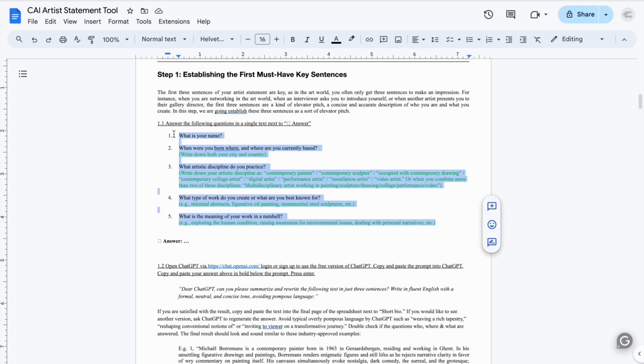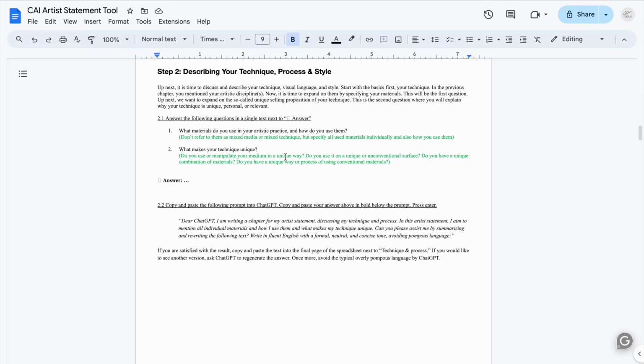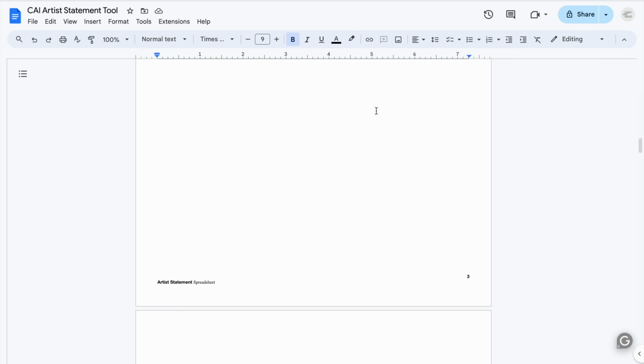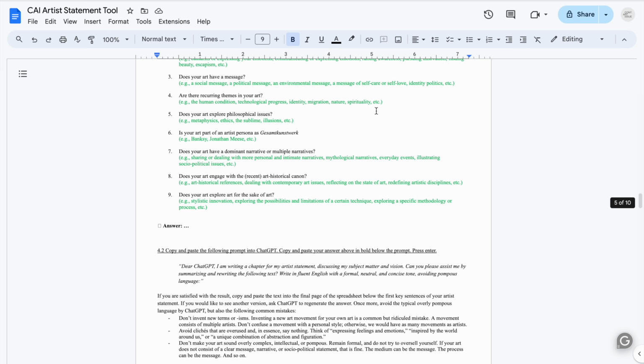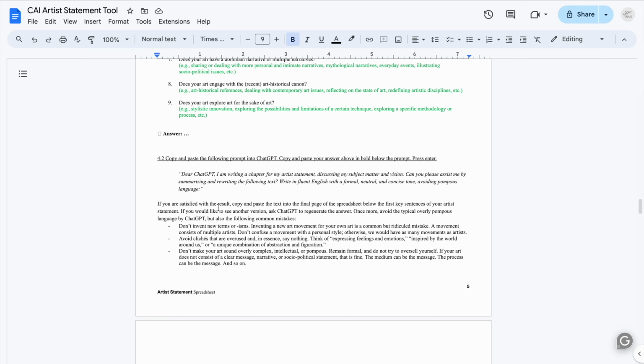It starts with the main questions, of course, and being able to once more use a ChatGPT prompt to try to have a nice conversational text here to answer these questions. But then also more specifically, we're going to look for what makes your technique unique, what makes your style unique, and this is perhaps the most tricky part. When it comes to your subject matter and your vision, to get you started with a series of questions that can help you explain the meaning or the value or the vision when it comes to your work, and once more with ChatGPT prompts to have a nice solid text about them.